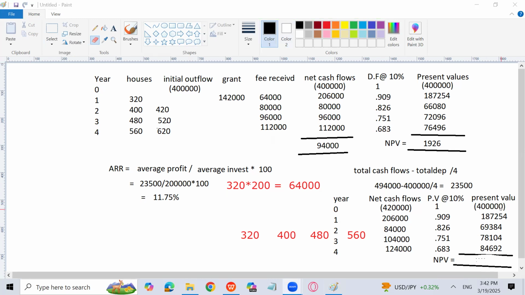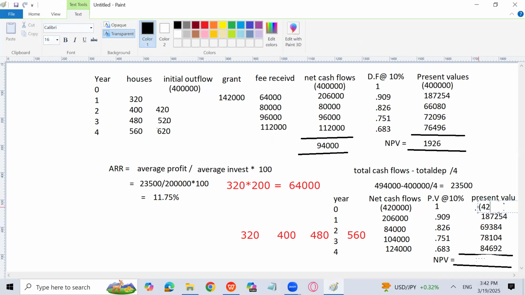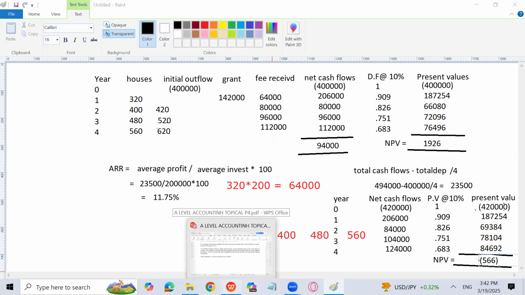Achha, that 4,20,000. So we have a negative NPV of 566. I can write a bracket over here just to make you understand. This was 4,20,000 and 4,20,000 into 1 is a negative 4,20,000. So 566 NPV is negative. But before that, the NPV of the project was positive. So now you will not accept the project and you will not go for the construction of the building extension.